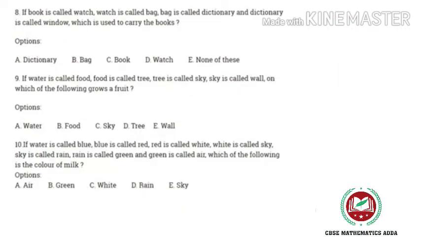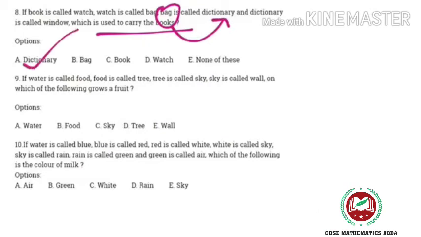In this eighth one, if book is called watch, watch is called bag, bag is called dictionary, and dictionary is called window, which is used to carry books? Bags are used to carry books. Very simple. So where is bag? Bag is called dictionary, so dictionary is the answer.